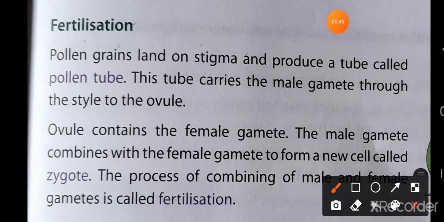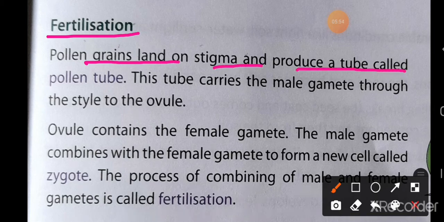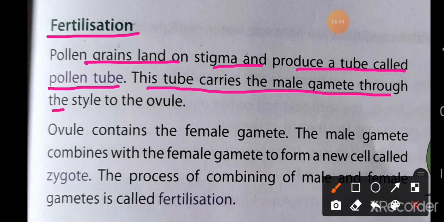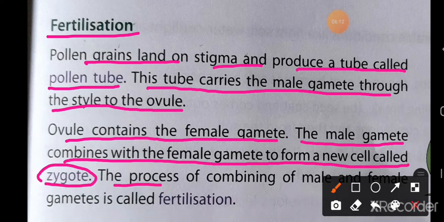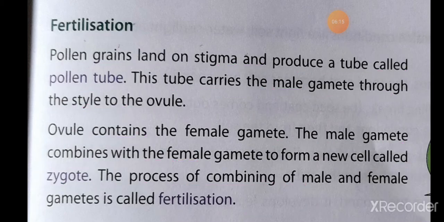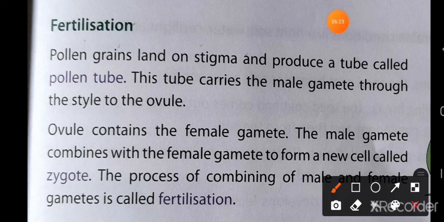Let's learn about fertilization. Pollen grains land on the stigma and produce a tube called the pollen tube. This tube carries the male gametes through the style to the ovule. The ovule contains the female gametes. The male gamete combines with the female gamete to form a new cell called the zygote. The process of combining of male and female gametes is called fertilization. So, during the fertilization process, what happens?